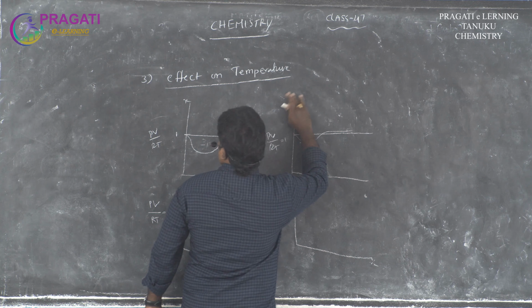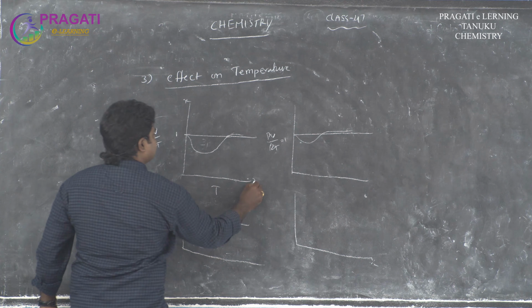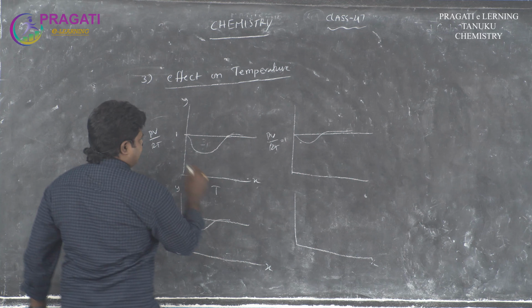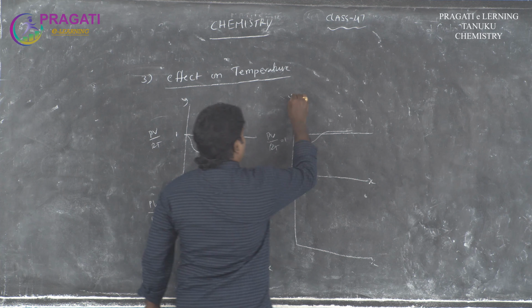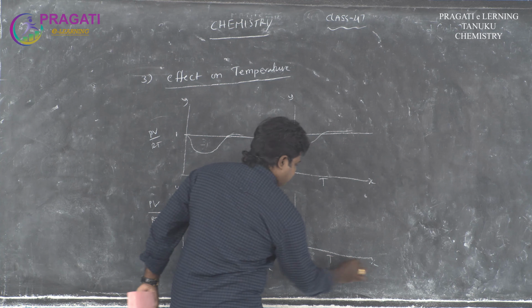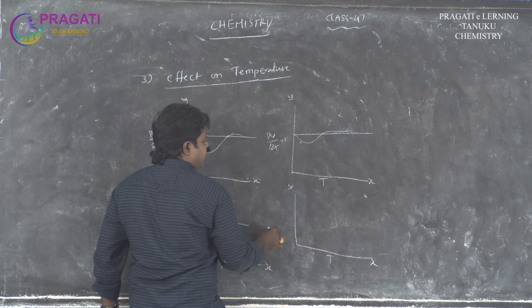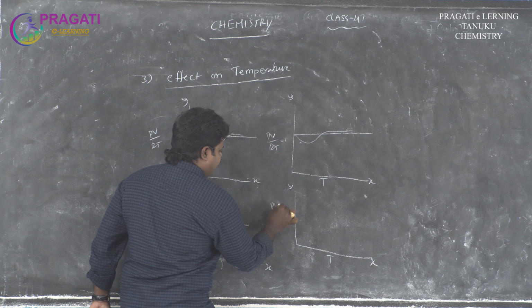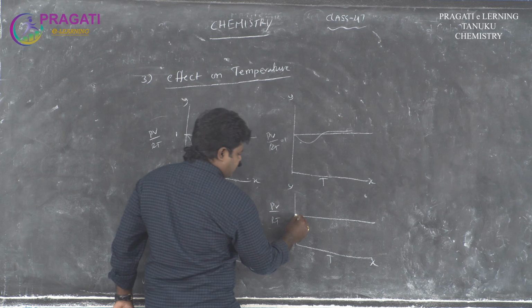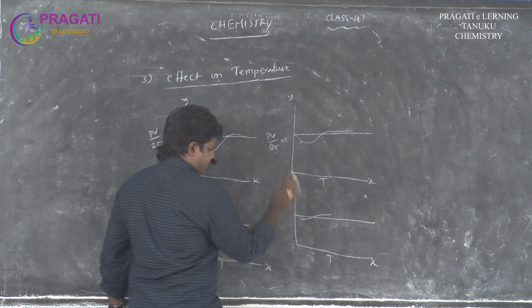Sorry, this is the x-axis, this is the y-axis. On the x-axis we take the temperatures, and on the y-axis we take the compressibility factor PV by RT, and then increase the temperature like that.